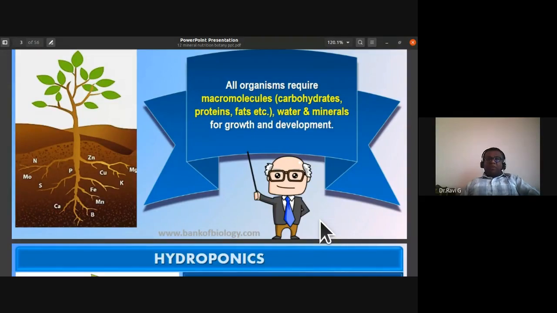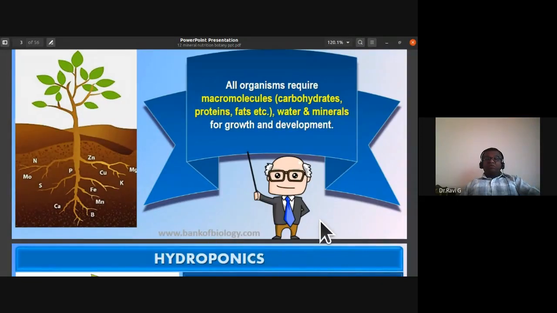Similar to that, for a plant to have healthy growth and development and flowering to take place, they also require these macromolecules and micromolecules to be present in proper concentration. Deficiency of any mineral nutrient, or excess of any mineral nutrient, can also lead to toxicity. The deficiency leads to deficiency symptoms such as stunted growth, chlorosis, necrosis.